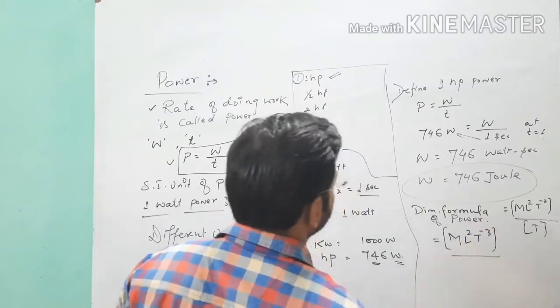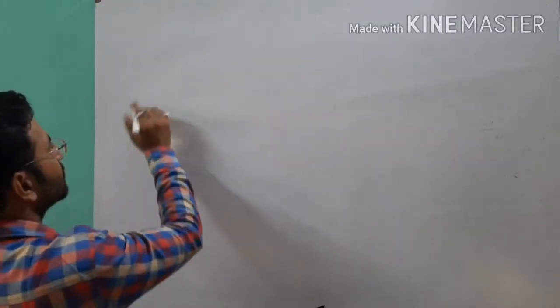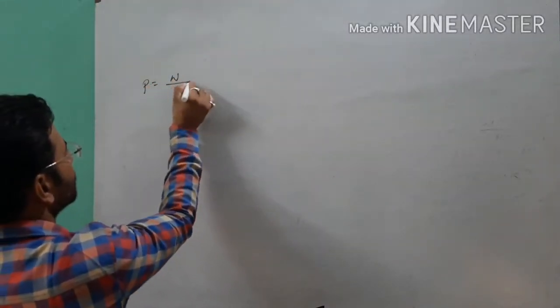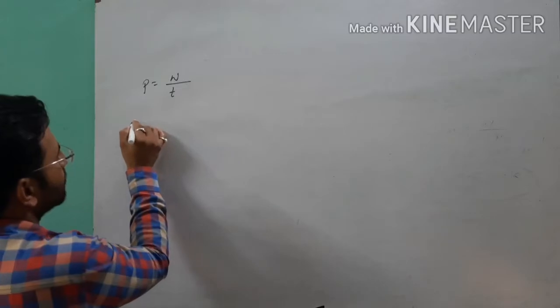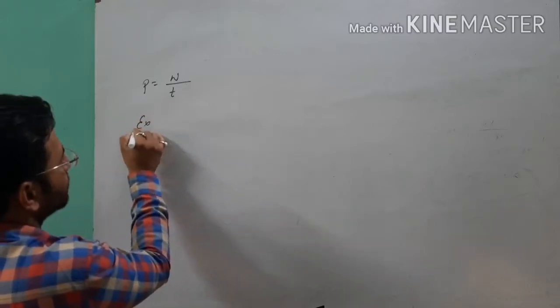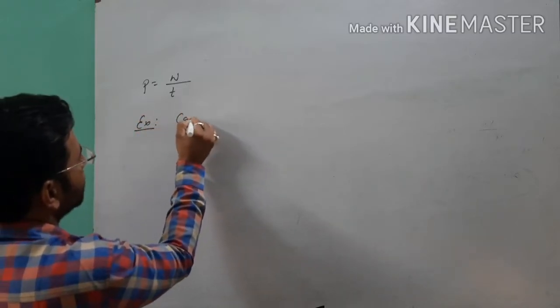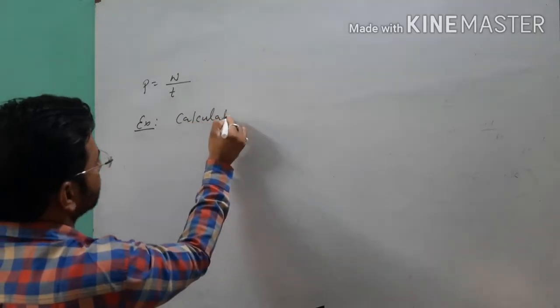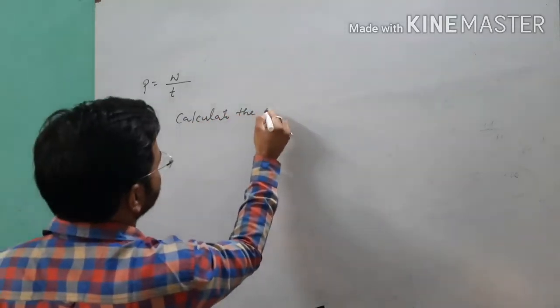Point clear? This is your dimension formula of power. See here, students, I will give you one example based on the common formula P is equal to W upon T. The example is, say, calculate the power of a machine